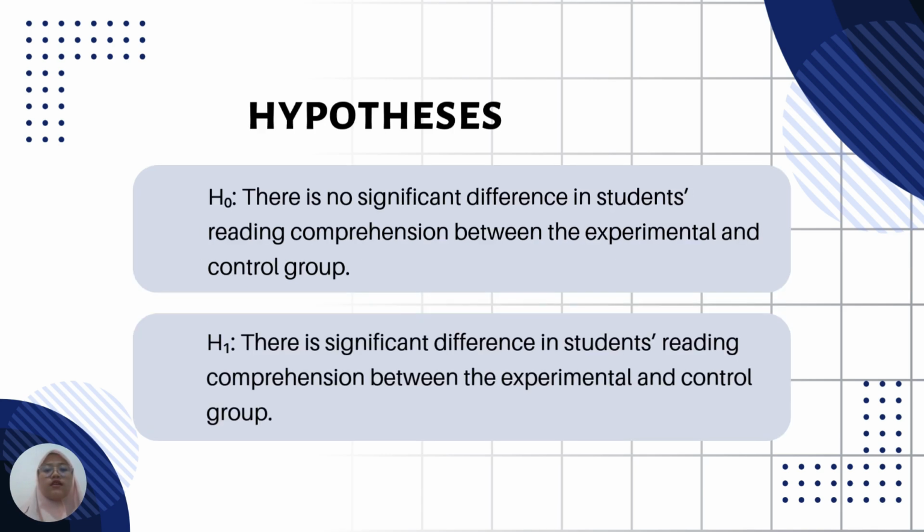And then the hypotheses for this research. Null hypothesis: there is no significant difference in student reading comprehension between the experimental and control group. And then alternative hypothesis: there is a significant difference in student reading comprehension between the experimental and control group.